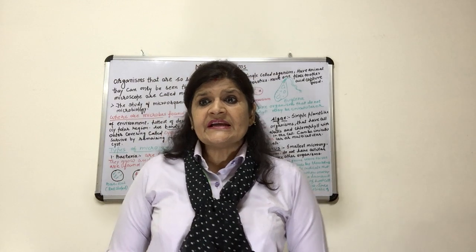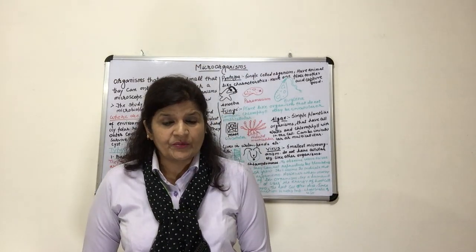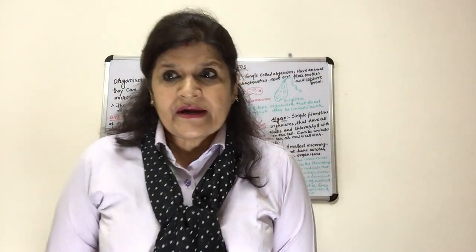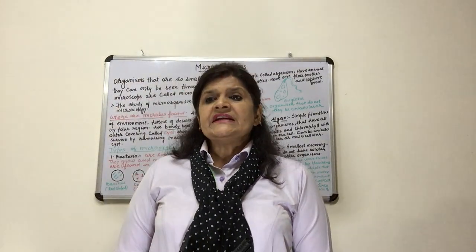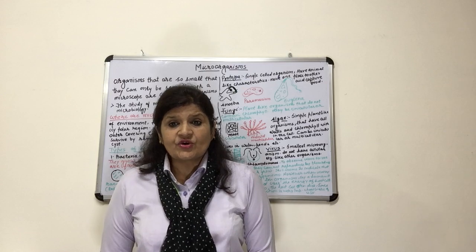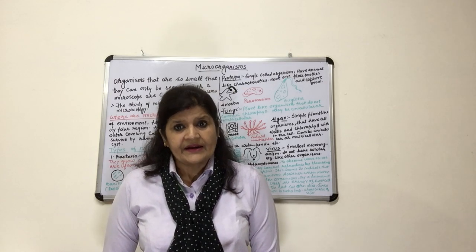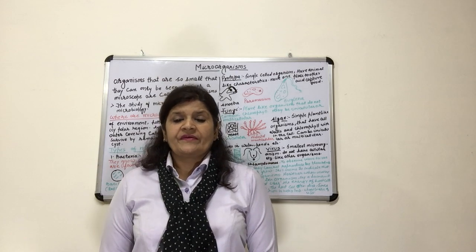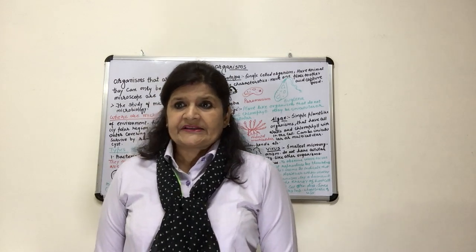Virus cannot be seen with an ordinary microscope. It is so tiny that it cannot be seen through the ordinary microscope. They can be seen with a powerful electron microscope, right? The scientists use the electron microscope if they study the virus.